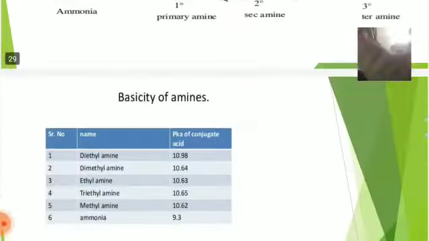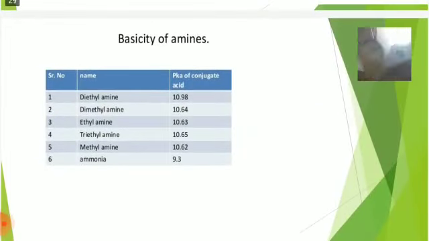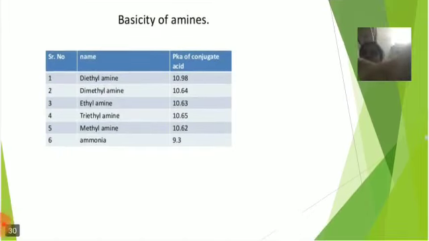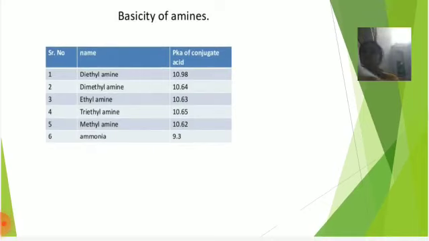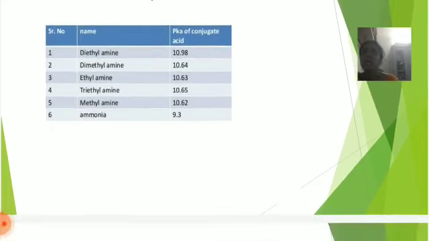Okay, next. Basicity of amines. The pKa value of the conjugate acid: diethylamine 10.98, dimethylamine 10.64, ethylamine 10.63, triethylamine 10.65, dimethylamine 10.93.